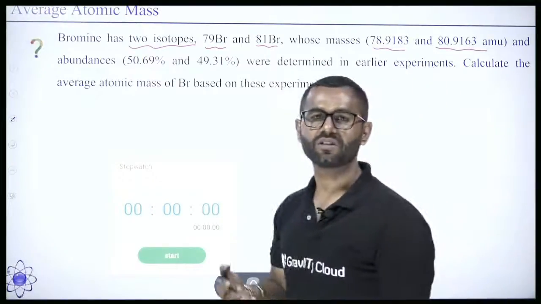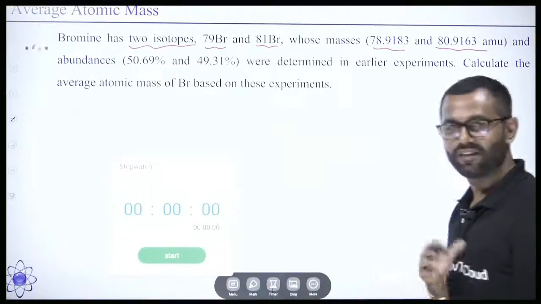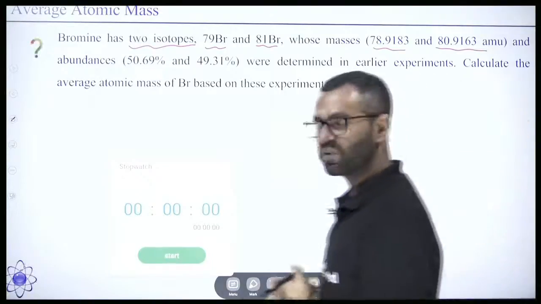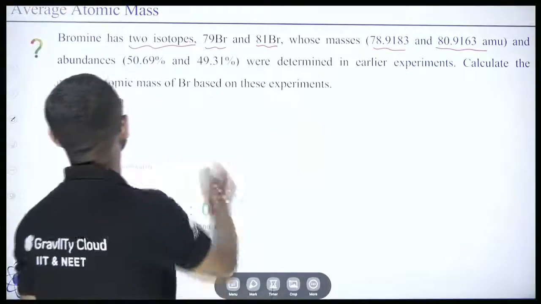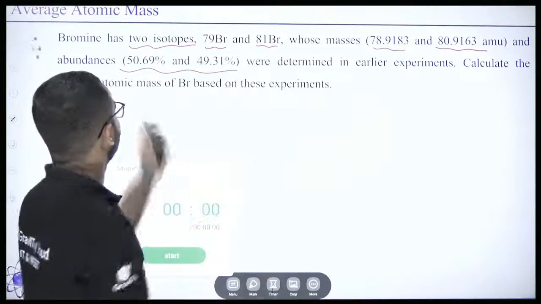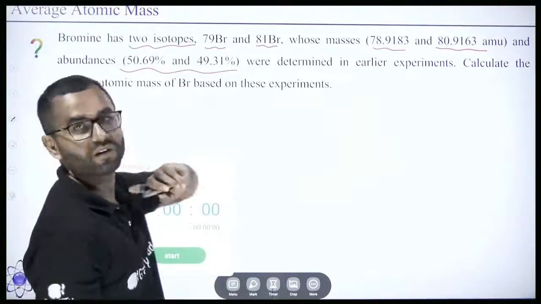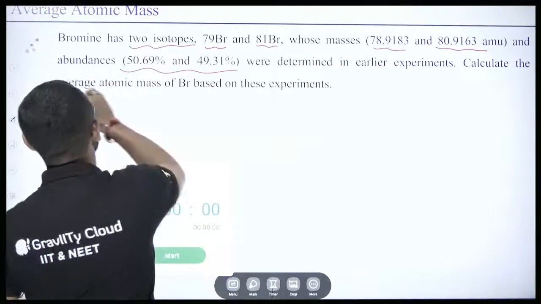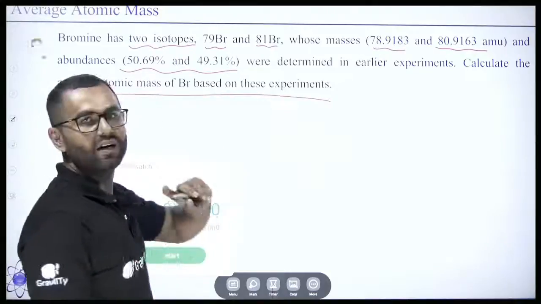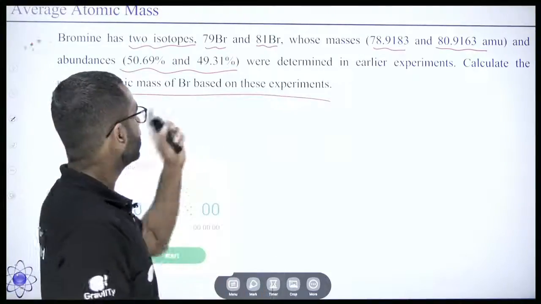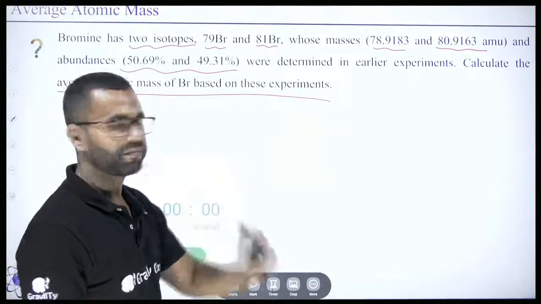Always take the approximation. It will make your life easy in solving the problems. And these are the natural abundances, 50.69 and 49.31. Calculate the average atomic mass of bromine based upon these experiments. Ultimately, all you need to do is calculate the average atomic mass of the bromine atom.